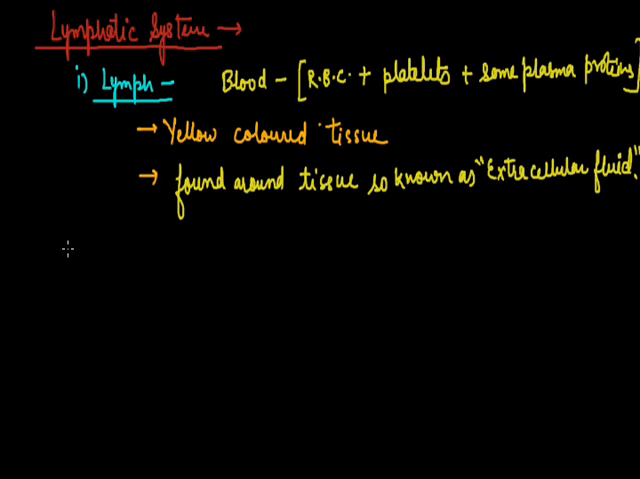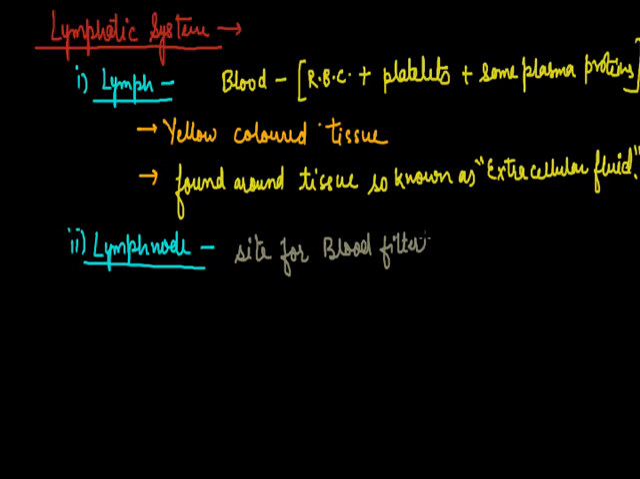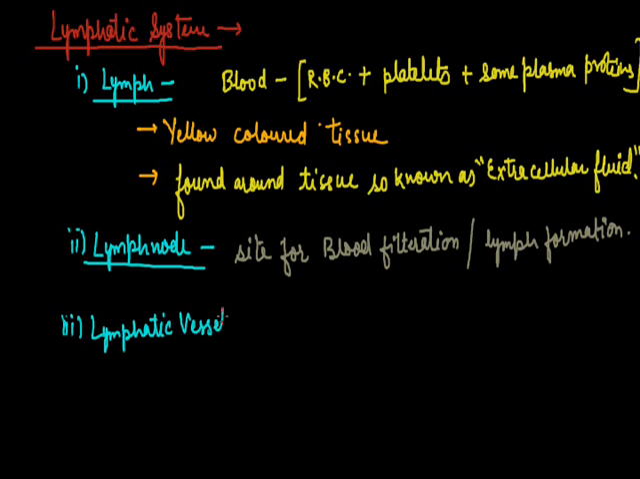Now this filtration of blood is done in lymph nodes, which are found at the major joints of our body. These are actually the enlargements of lymphatic vessels where lymph is cleaned and filtered by lymph nodes. Third one is lymphatic vessels. These are the pipeline-like structures in which lymph flows.